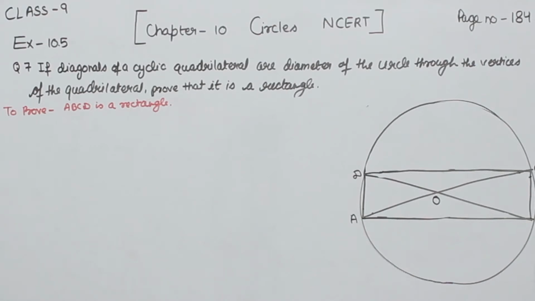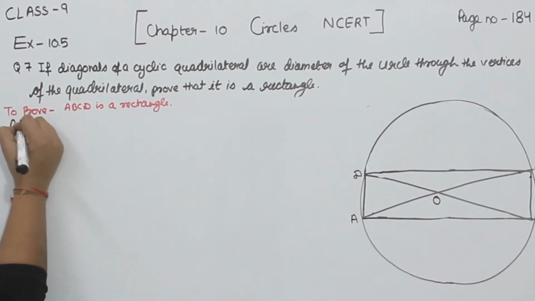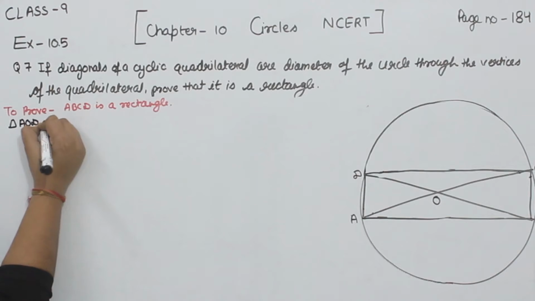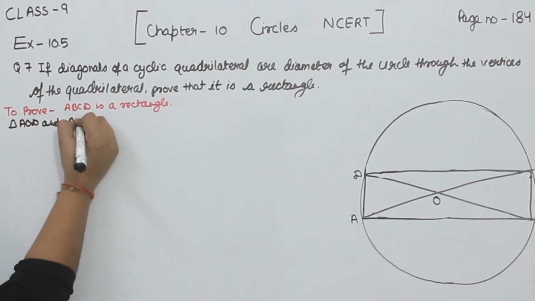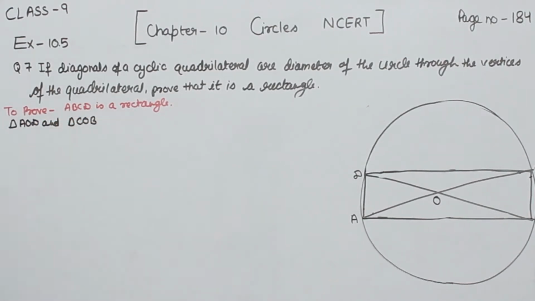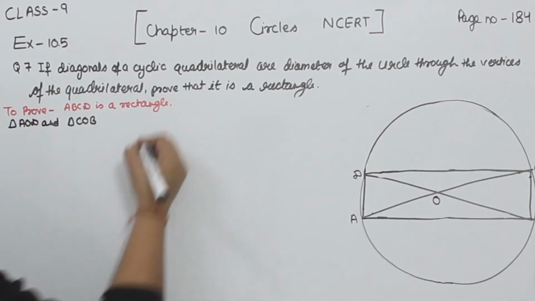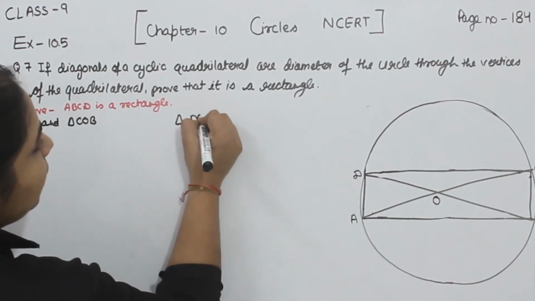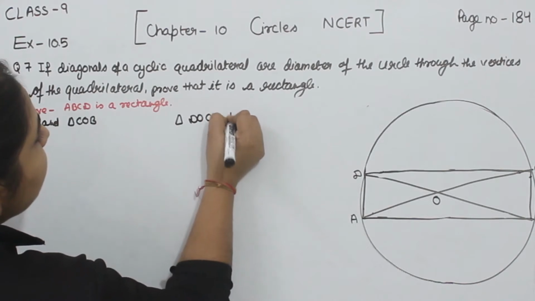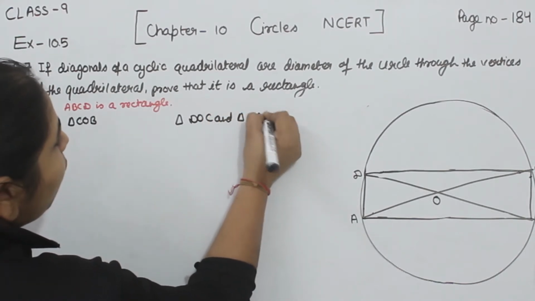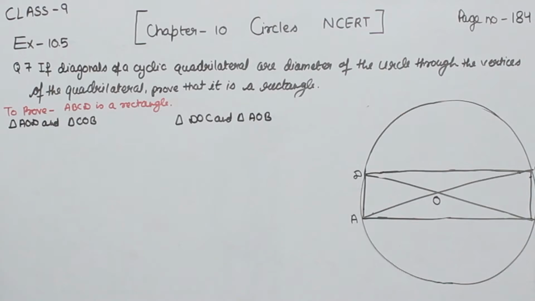First of all, we are going to take two pairs of triangles. The first one, we are going to take the triangle AOD and the triangle COB. Now the other pair will be the triangle DOC and the triangle AOB. Now we'll start with this one.